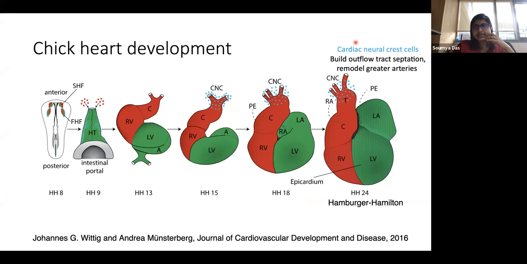Cardiac neural crest cells will actually build the outflow tract septation. Do you see these? This is the outflow tract, right? Outflow tract meaning the blood vessel that will take the blood out of the heart, the left ventricle, and distribute it to the rest of the body.